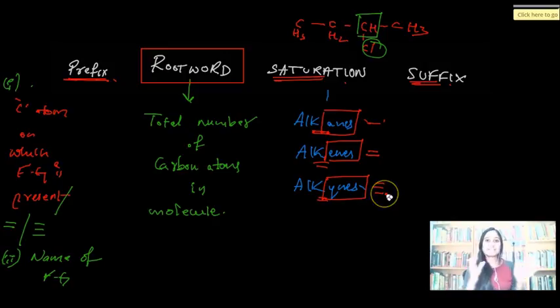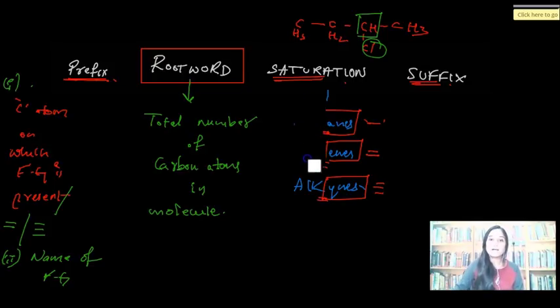You know, the saturation. If the molecule that you are going to name has all single bonds, write it as ane in this part. If it has at least one double bond, what do you write it as? At least one double bond, what do we call it? Quickly. Very good, we call it E. At least one triple bond, I. Okay. So we don't write it as alkane. We just write it as ane. We write it as E and we write it as I. Okay. Is this clear? Right.